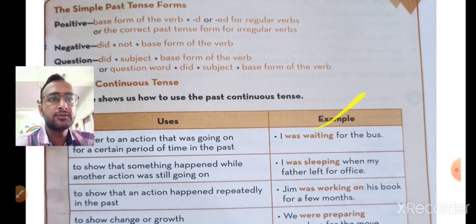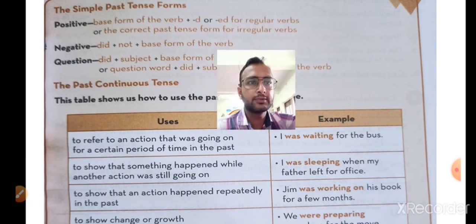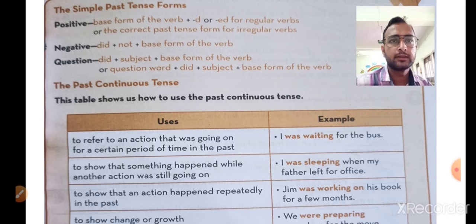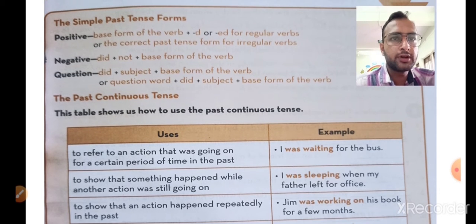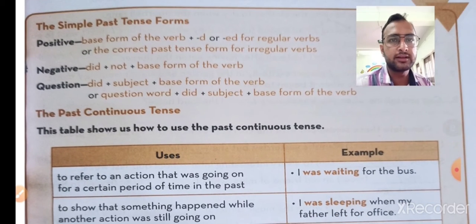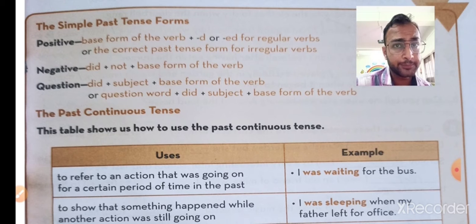Simple past tense form. I hope you are able to see it clearly. Positive: you have to write the base form of the verb plus d or ed for a regular verb, or the correct past tense form for an irregular verb.